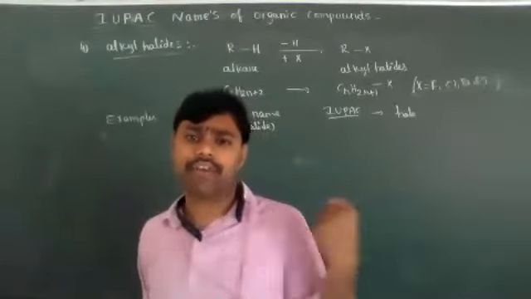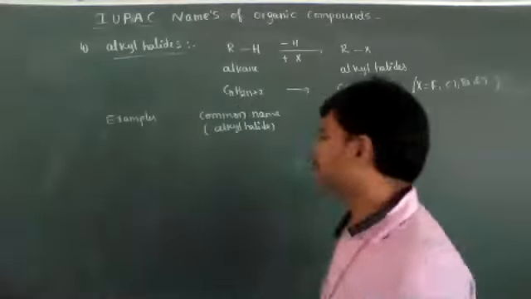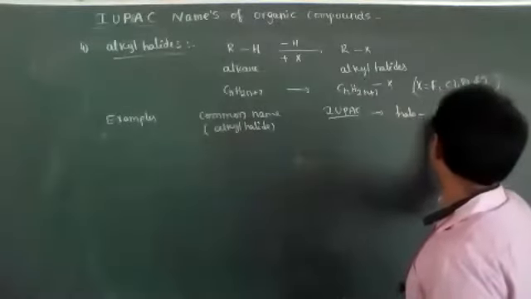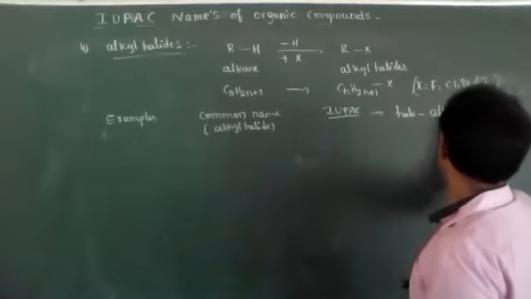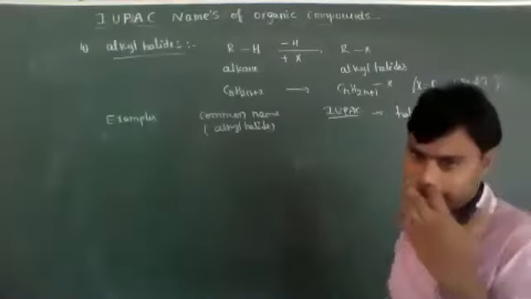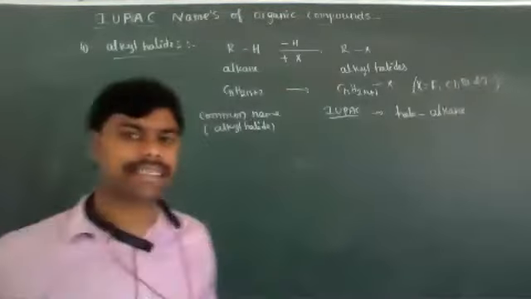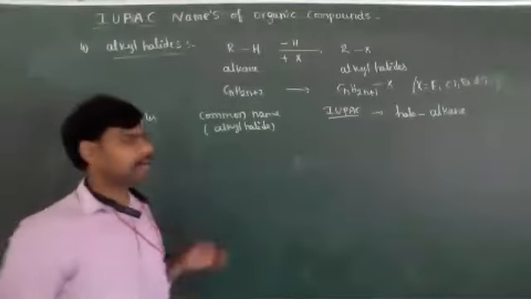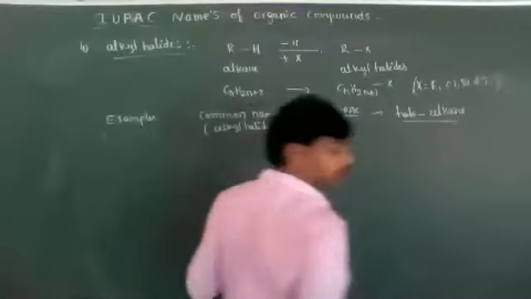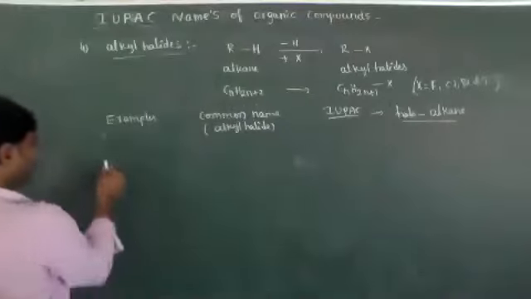That's why we write it before the root word: halo, then alkane. Its IUPAC nomenclature is a haloalkane. Okay? This is important. Now, based on that, I will give you examples.